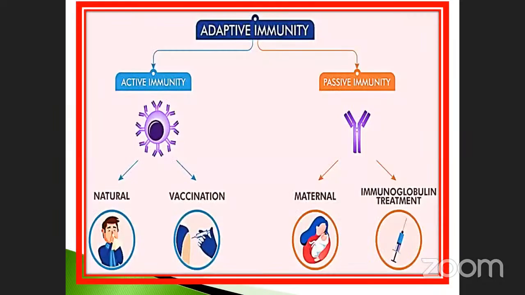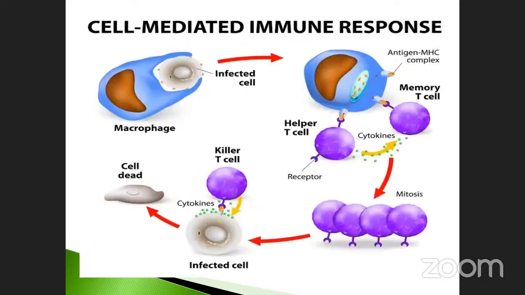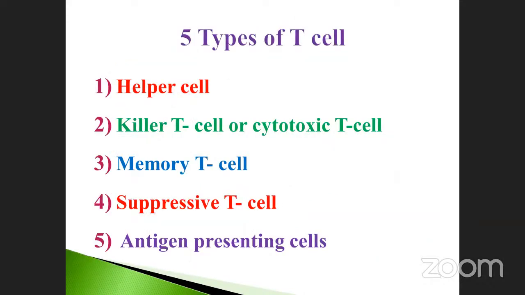Then we will pass on to the next one, which is antibody. The antibody is collectively called immunoglobulin, because globulin is a protein molecule, and it has the ability to fight against many diseases. That's why they are called immunoglobulin, protein molecules. Before that, what is the meaning of AIMS?